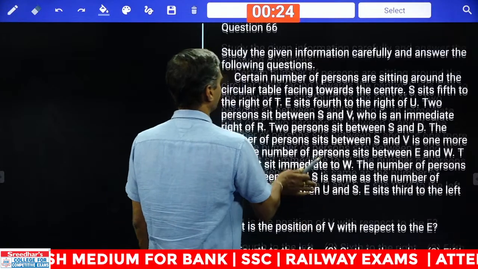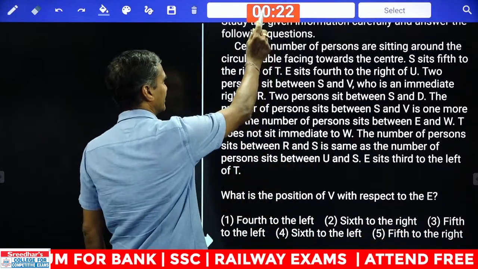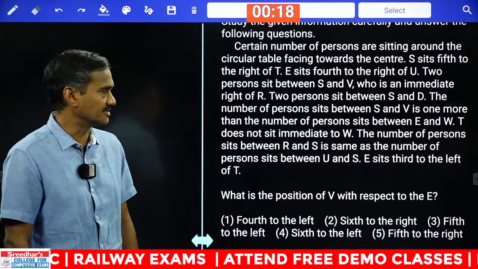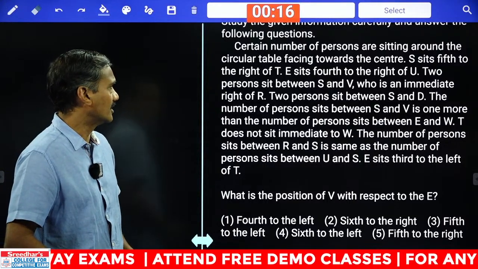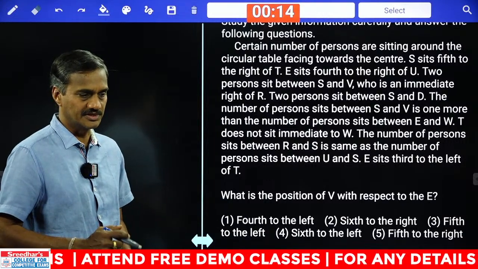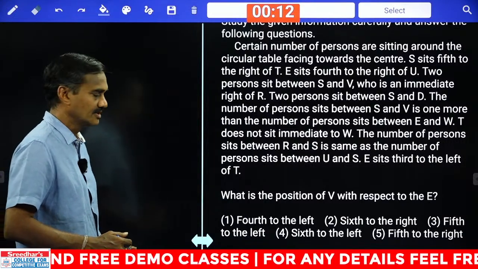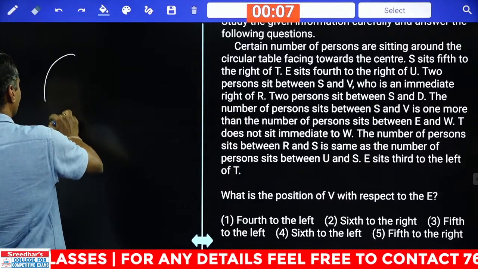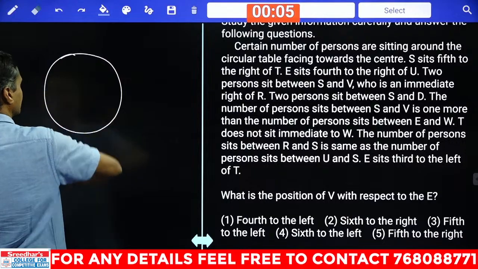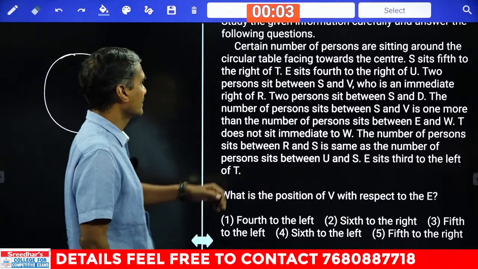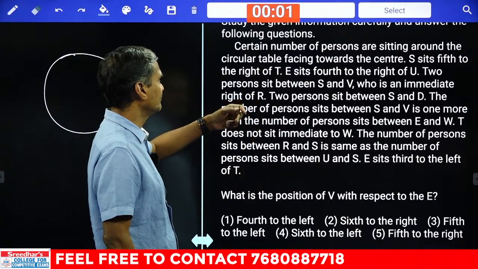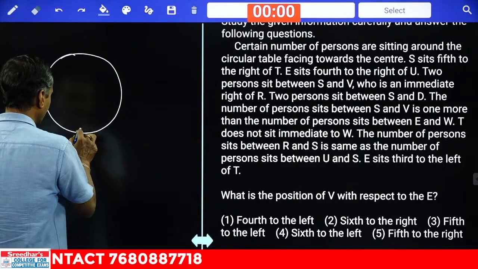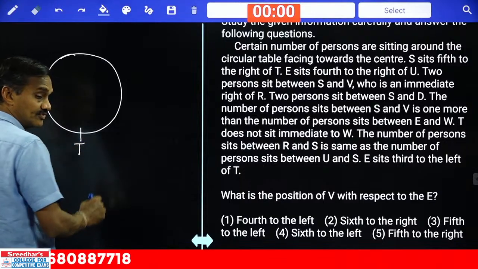Now here in this one, there are certain number of persons. They are seated around a circular table, and all the persons are facing towards the center is clearly given. This is the circular table, and the persons are facing towards the center, and S sits fifth to the right of T. T is here, S is fifth to the right.